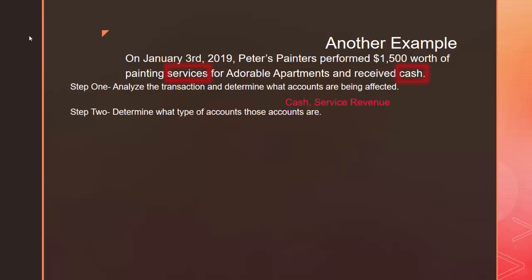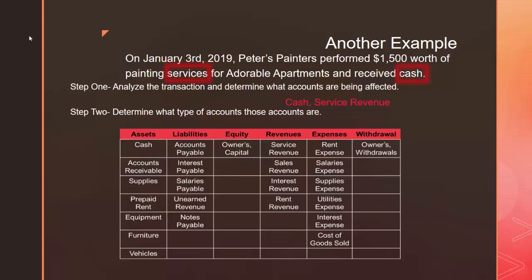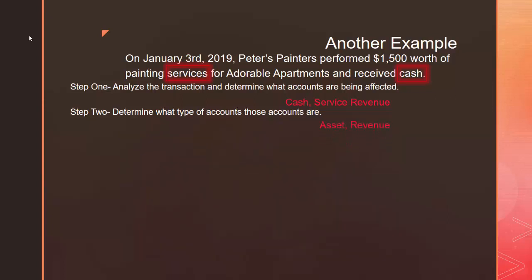In step 2, we're going to determine what type of accounts those accounts are. We go to our chart of accounts, we find cash, and we see that cash is in the asset column, so cash is an asset. And we find service revenue, which is in the revenues column, so service revenue is a revenue account. We have one asset and one revenue being affected. In step 3, we need to figure out whether these accounts are increasing or decreasing.